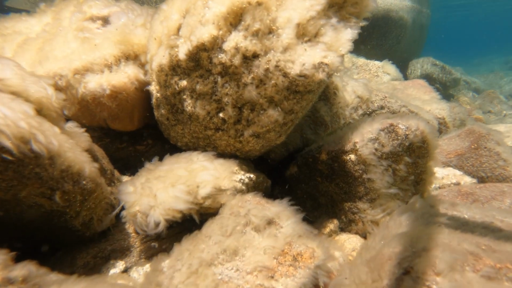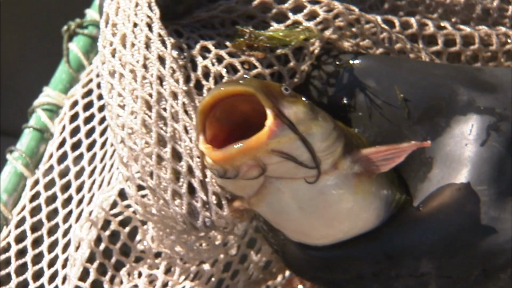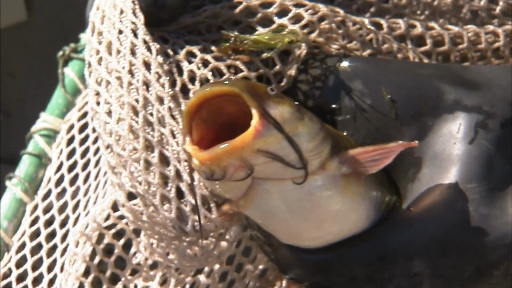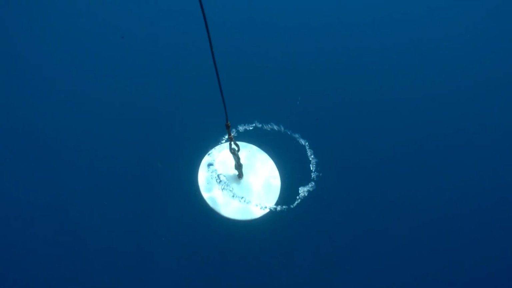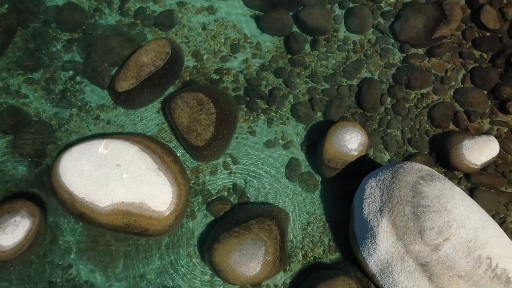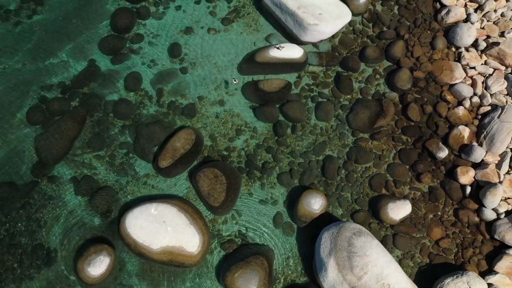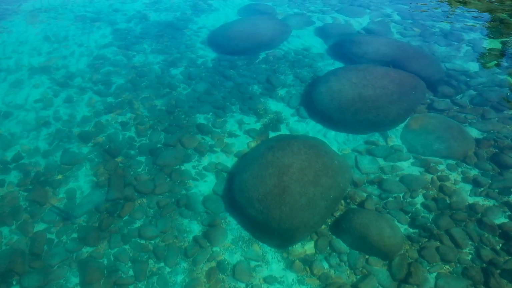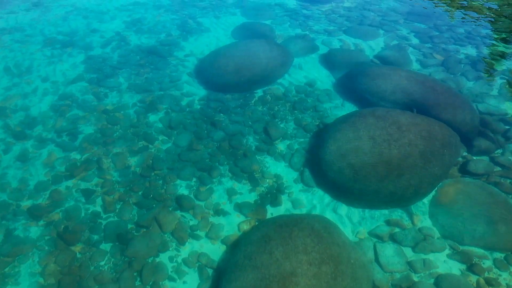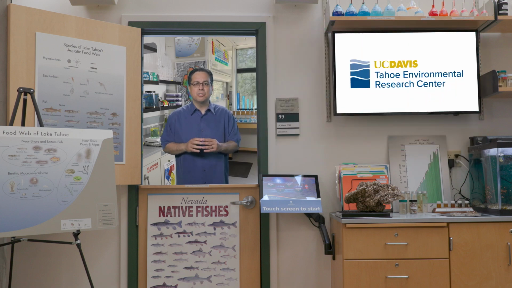Climate change and lake clarity loss are actually allowing invasive species to thrive at Lake Tahoe. As the lake continues to warm, it moves further from conditions best suited for native species and closer to those that favor harmful invasive species. Restoring lake clarity is critically important. Tahoe's uniquely clear water served as a natural purification system, allowing UV light to penetrate to great depths. Native species were adapted to thrive under these conditions, while non-natives could not survive. Do you think it's a coincidence that accidental species thrived only after the lake clarity declined?